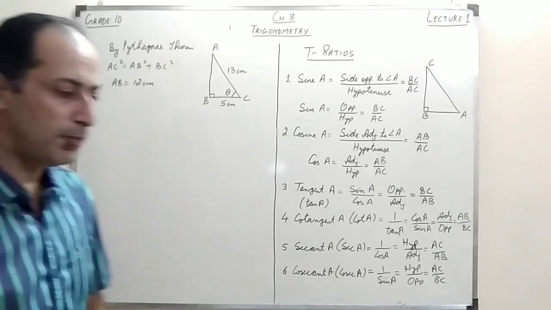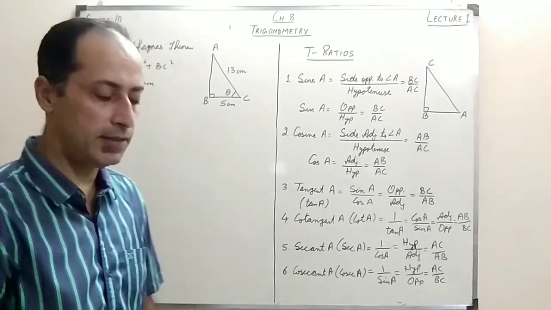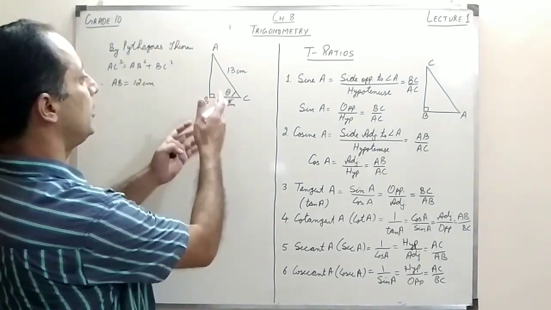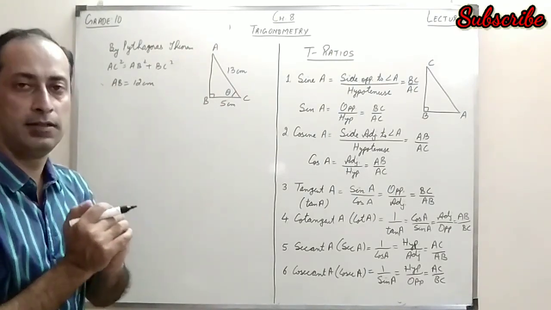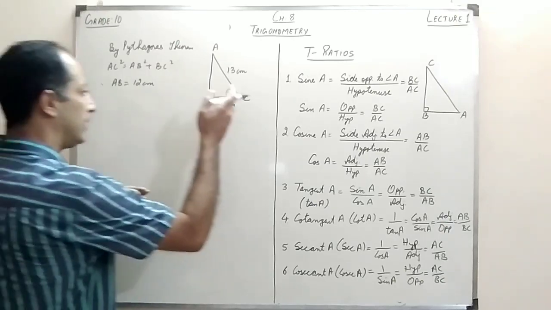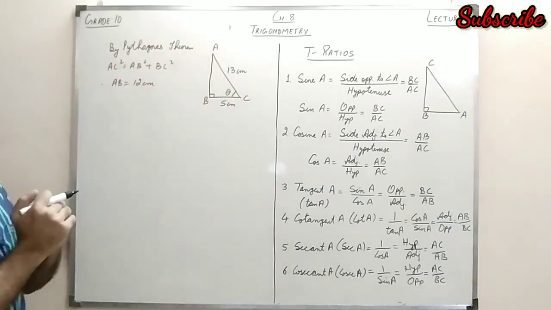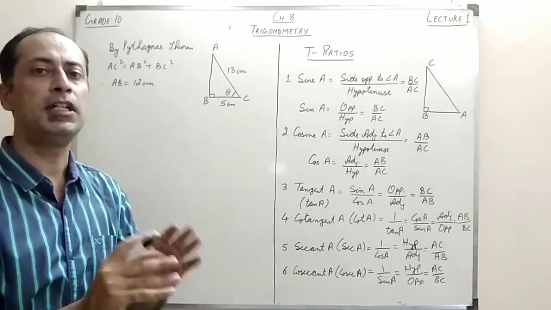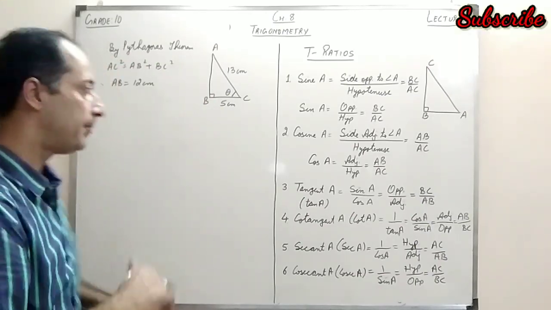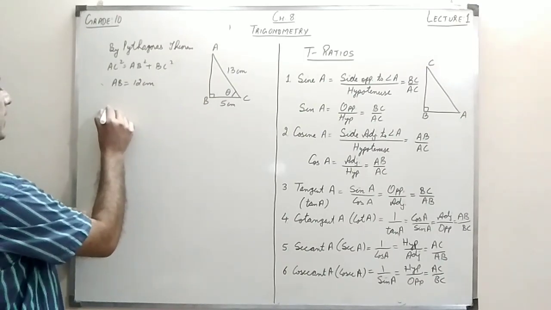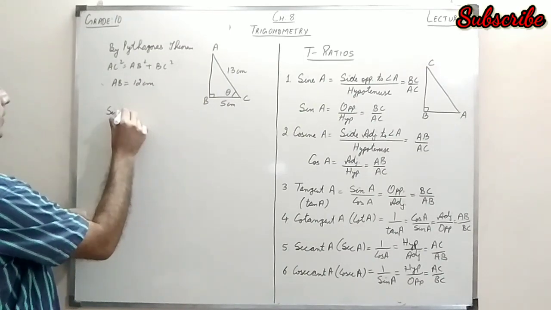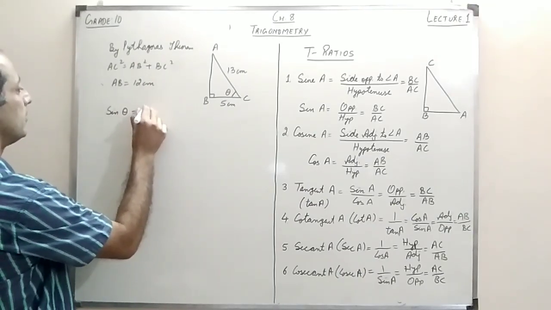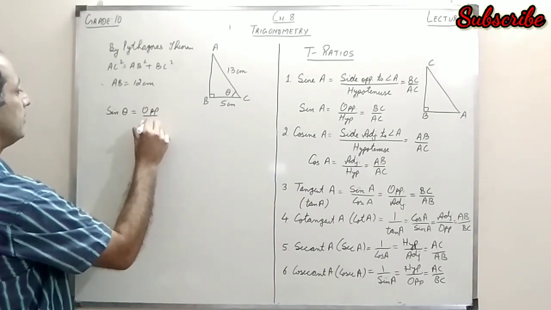Right. Now the first step would obviously be to find the third side of the triangle, then to find the ratios. Now I have to find the ratio corresponding to the angle theta. Right. This theta could be here, it can be on the other side also. If the angles are different, the value of the T ratios also changes. Let's see how. If I say sine theta, now I know the relation sine is opposite upon adjacent.